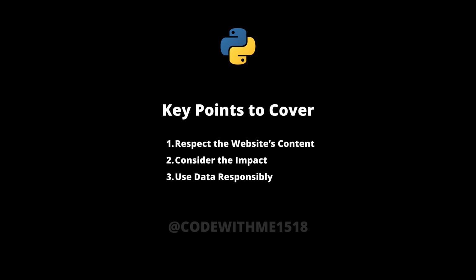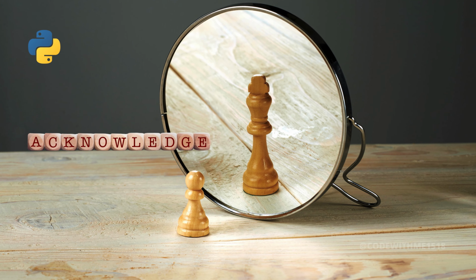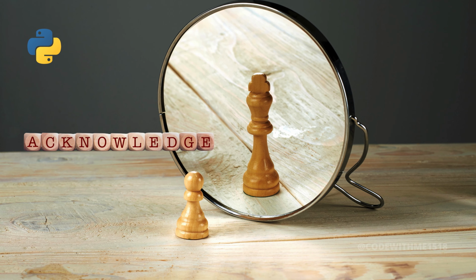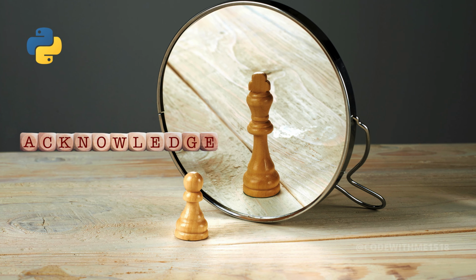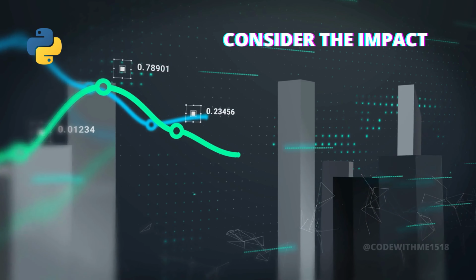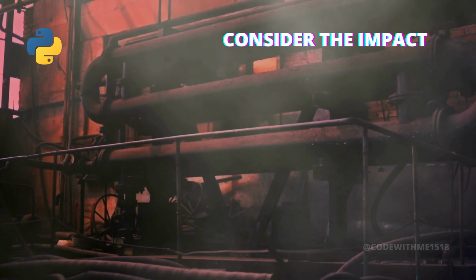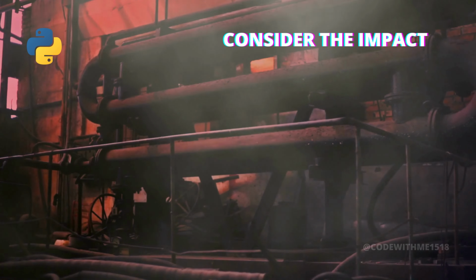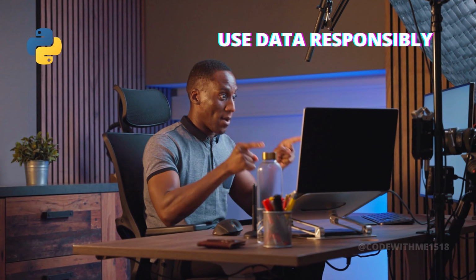Key points to cover: respect the website's content. Acknowledge that the content you're scraping belongs to someone else. Always check if you're allowed to use it. Consider the impact. Repeatedly scraping large amounts of data can overwhelm a server, affecting the performance for other users. Use data responsibly. Ensure the data you collect is used in a way that doesn't harm the original content creator or violate privacy.